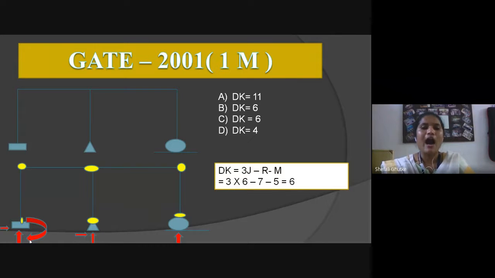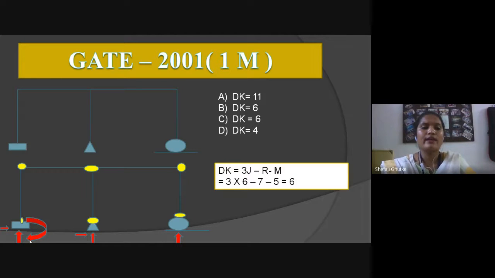Minus R. R represents the number of reactions, and the red arrows indicate the reactions. For the fixed end, 3 reactions are there. For the hinge support, 2 reactions are there. For the roller support, 1 reaction is there. So the total number of reactions will be 7. M is the number of members.